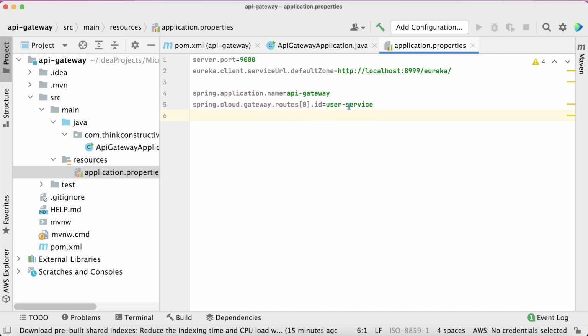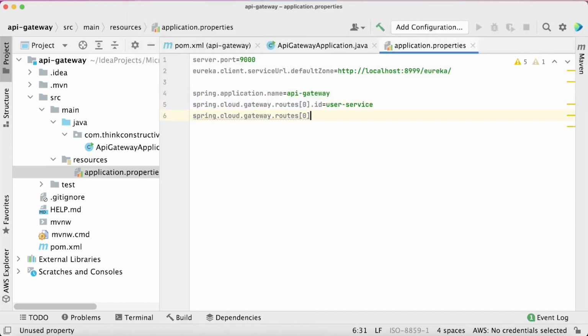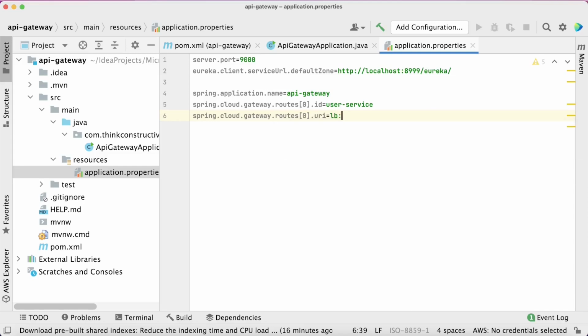Then next property for this routes I should be writing is, let me just copy this much. All right. Paste, and then the next property is URI. So I provide the value for this URI. So it will be lb://. That's how you should be writing, and then you will say user-service. Okay.